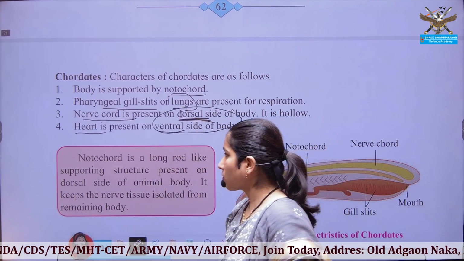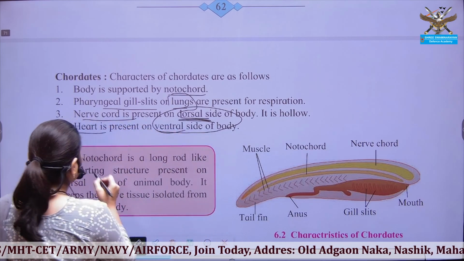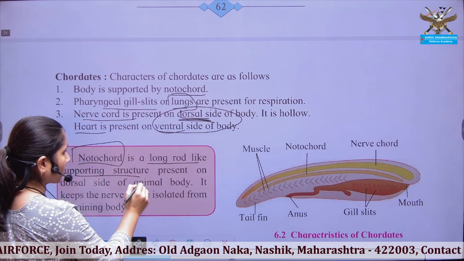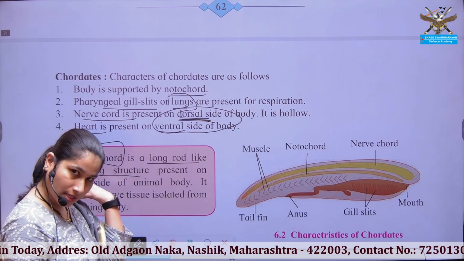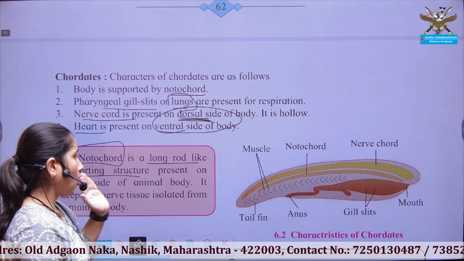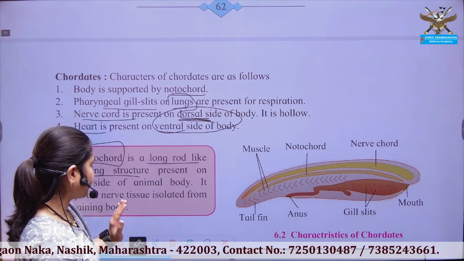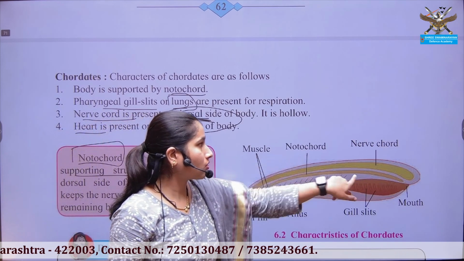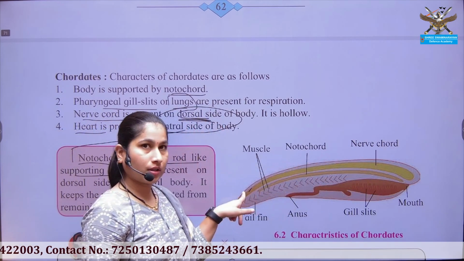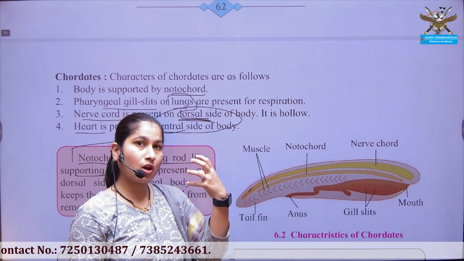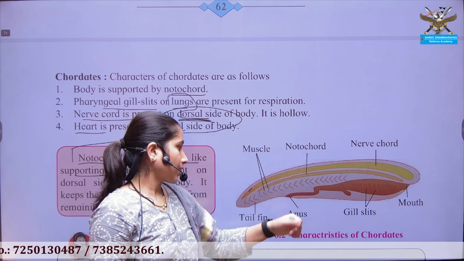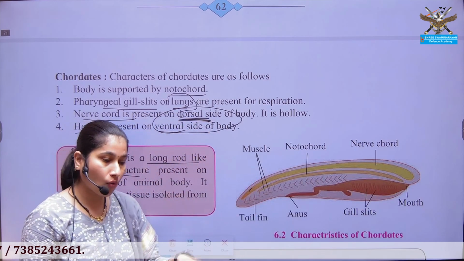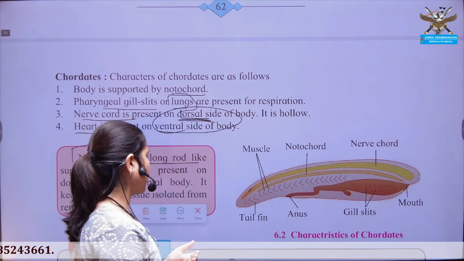Okay, so what is the notochord? Notochord is a long rod-like supporting structure which is present on the dorsal side or the back side of the organism. See here, you can see the notochord is on the dorsal side, and the nerve cord is the main part of your nervous system. Then gill slits are at the ventral side or lower side of the organism.